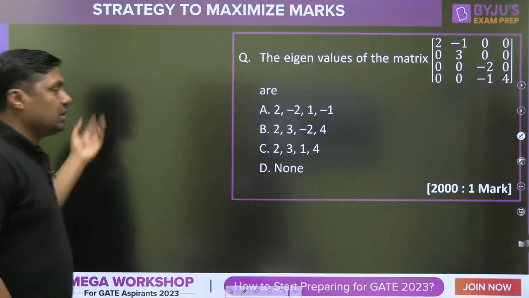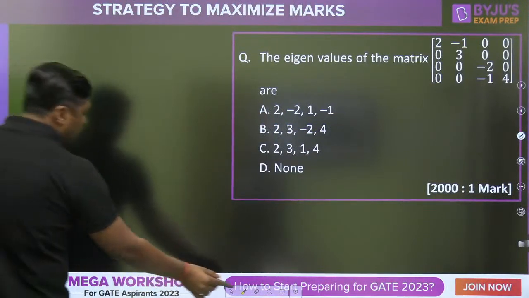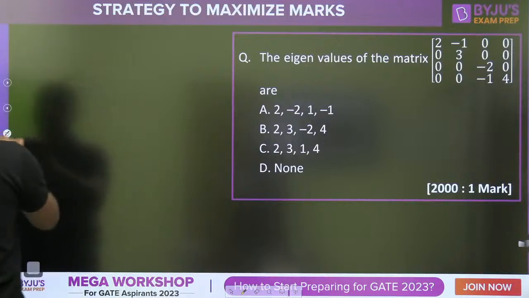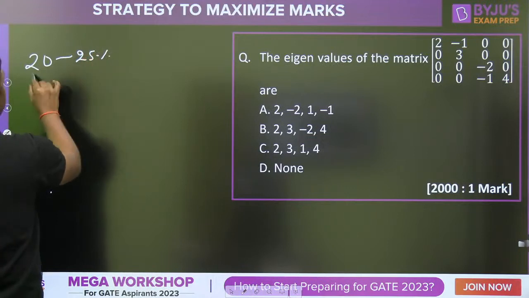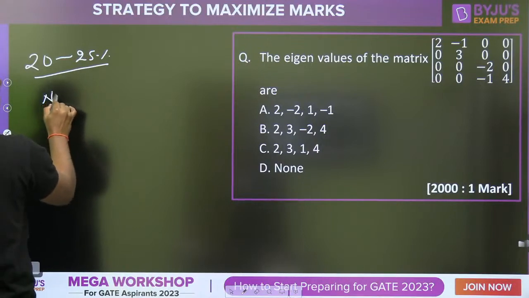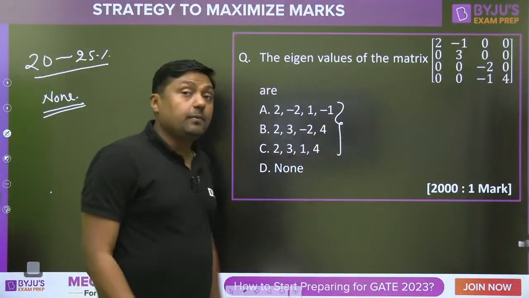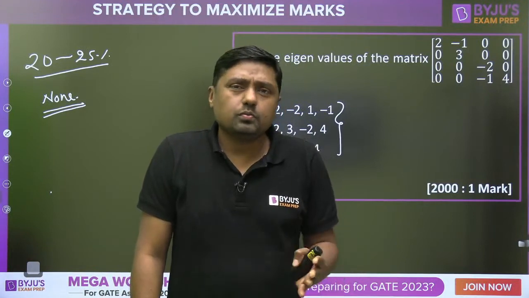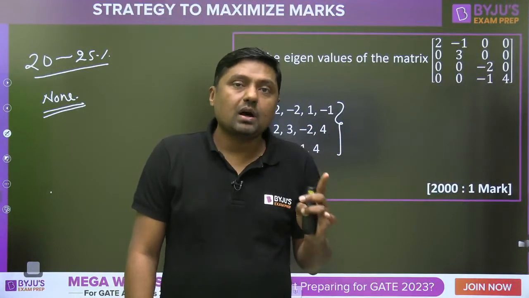Studies on the various papers of different competitive exams show that only in 20 to 25% of cases, or less than 25%, the answer is none. Otherwise, normally the answer is A, B, or C. So what is the probability? Only 0.2. It may be the none option. Then, if you have no choice, you have to mark an answer.